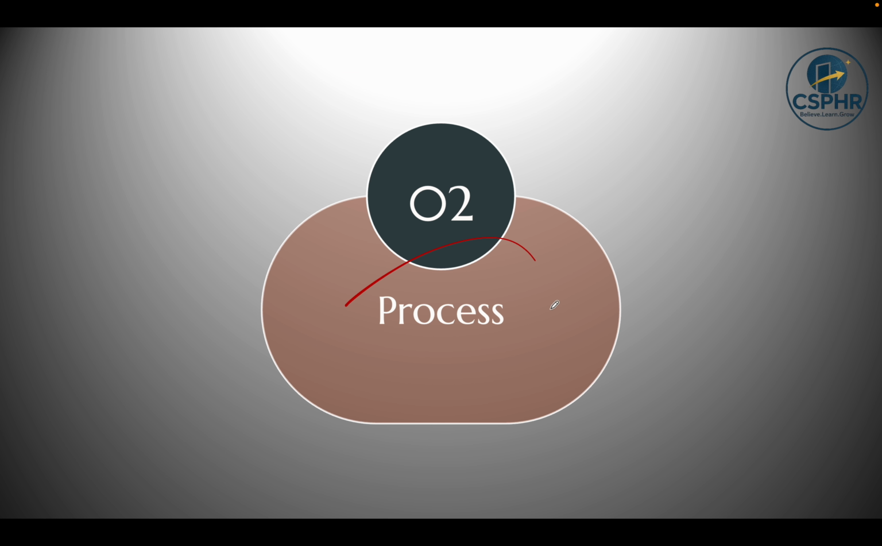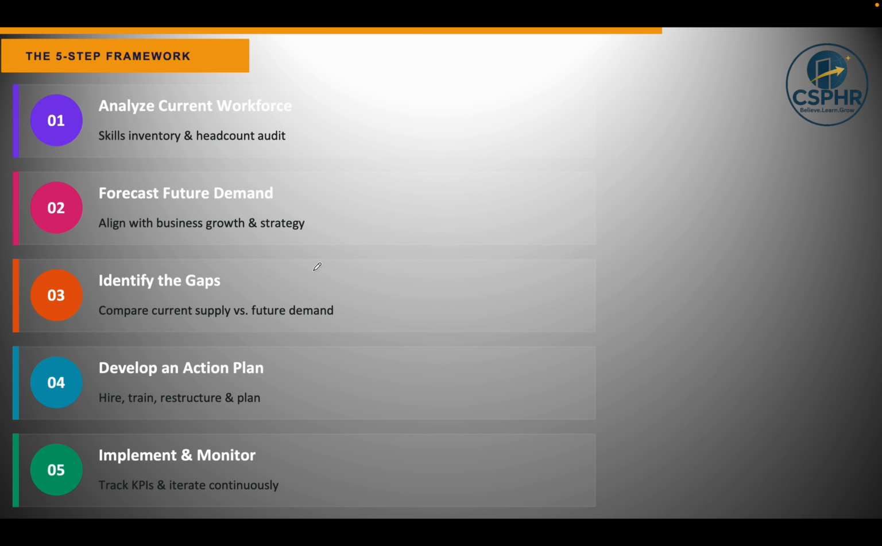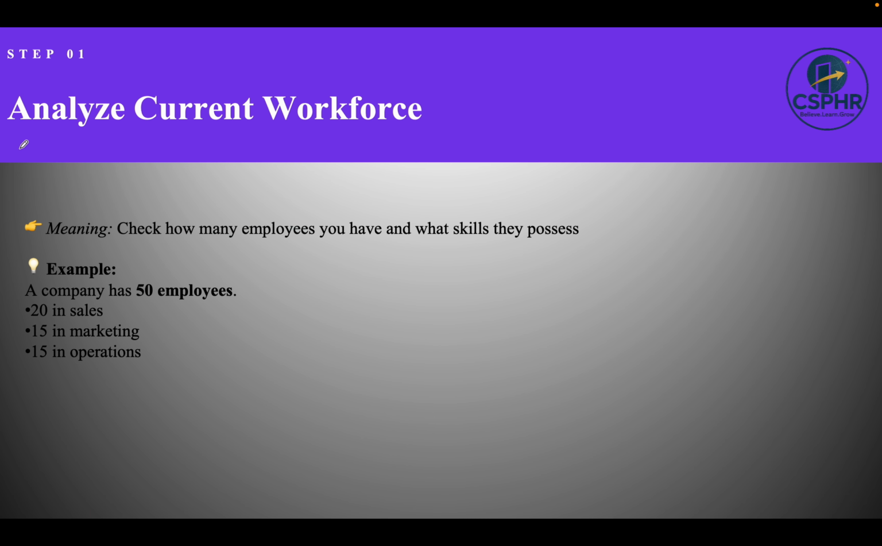Now let's talk about the 5 steps of manpower planning. First, we have to understand the current workforce. So how many employees we have, what skills they have. For example, ABC company has 50 employees. Out of 50, 20 are in the sales department, 15 in the marketing department, and 15 in the operation department. So we have to analyze the current capacity of manpower and what skills they have.